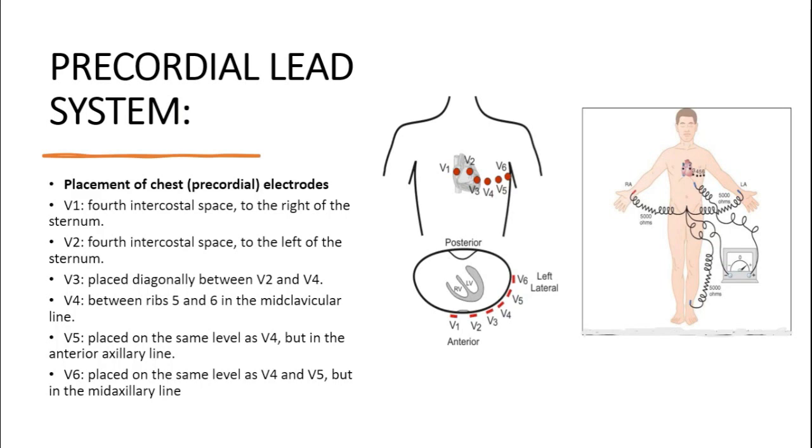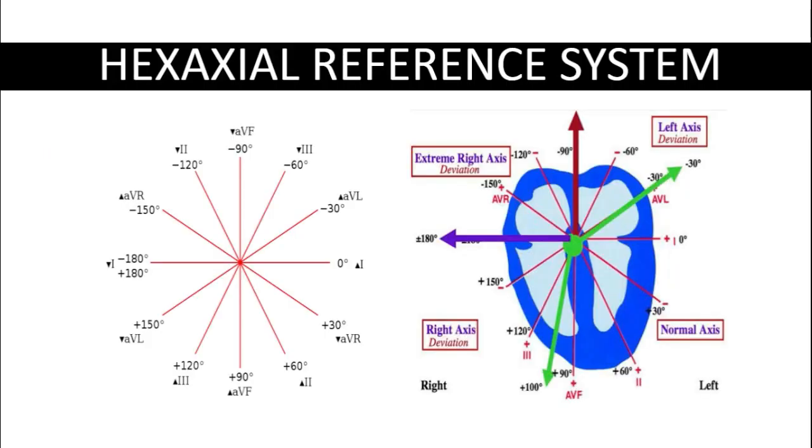V3 is placed in between V2 and V4. V6 is placed on the same level as V4 and V5, in the anterior axillary line. Then V5 is placed on the same level as V4 but in the mid axillary line. And V4 is placed in the fifth intercostal space in the mid clavicular line of the chest.